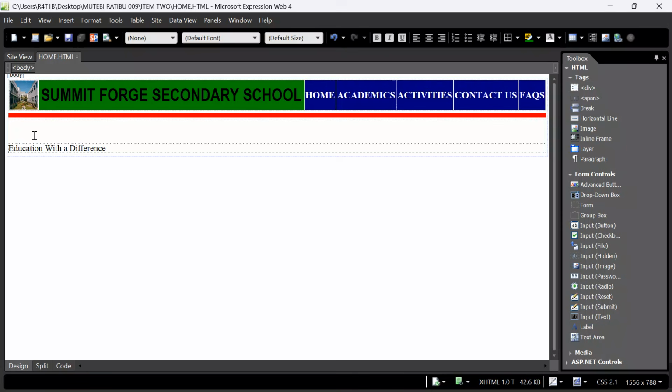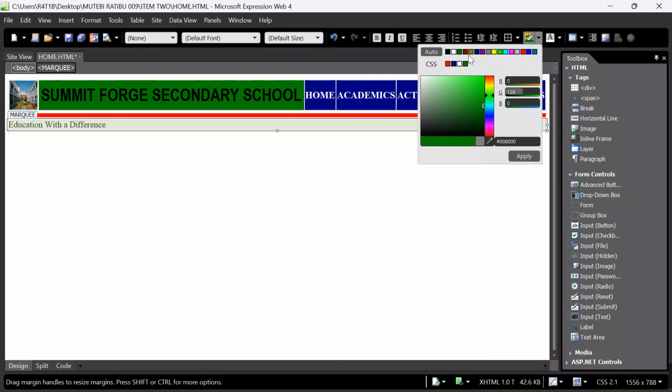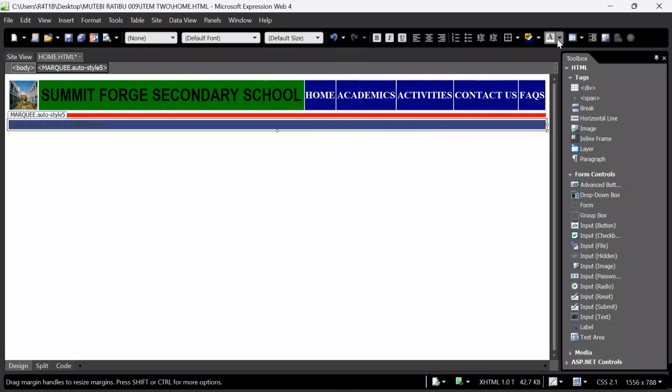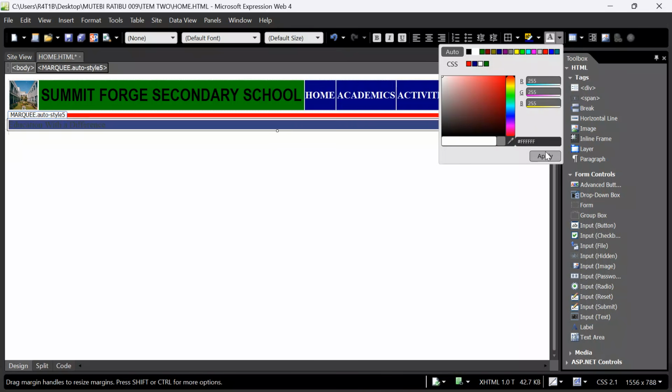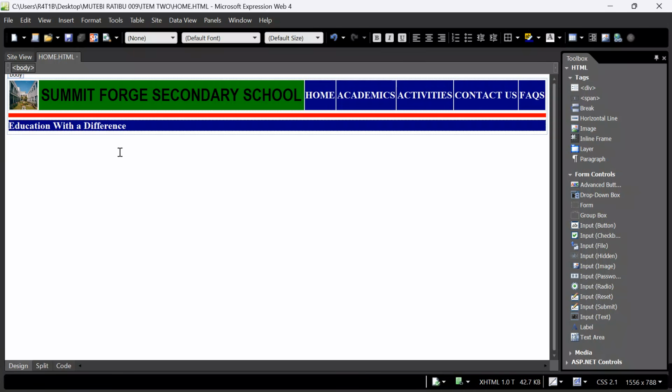Come back to your design view. Yes, we have some ambiguous spacing. Then here we go, tap on it. After tapping on it, I'm going to give it a clear background. Come over here, I want to give it this blue. It made my section look better. Come over here, I want to give it white. Click OK, come over here, bold it. You can also increase the size a bit, and then Ctrl S. After putting that there, very fast, continue pushing.